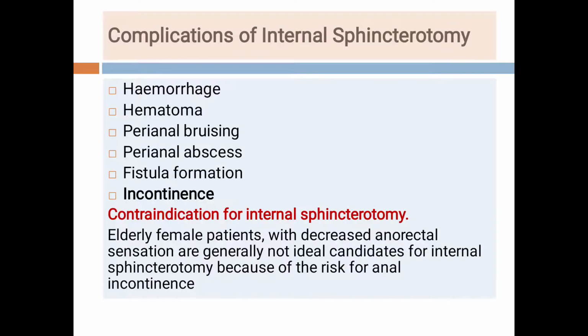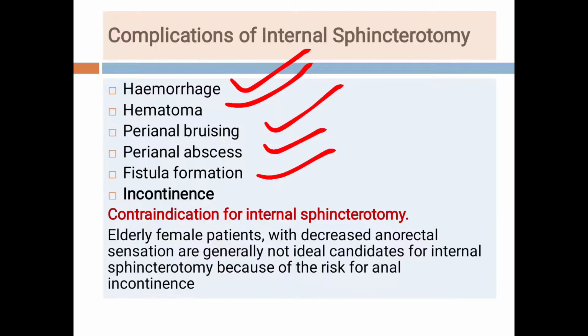Now students, complications of the internal sphincterotomy. Every surgery has its own complications, whether minor or major. So internal sphincterotomy has its own complications: hemorrhage, hematoma, perianal bruising, perianal abscess because of infection, fistula formation, and the most important is incontinence.